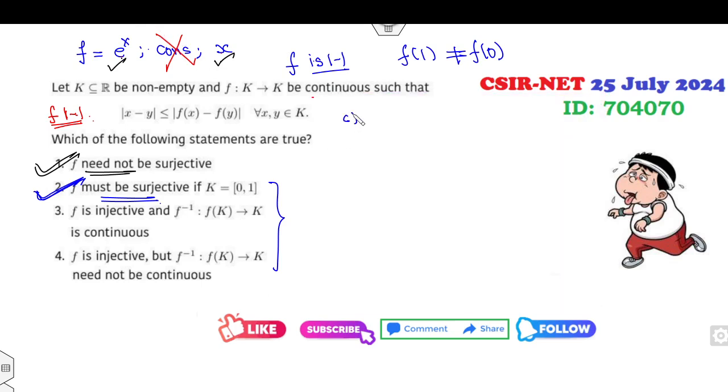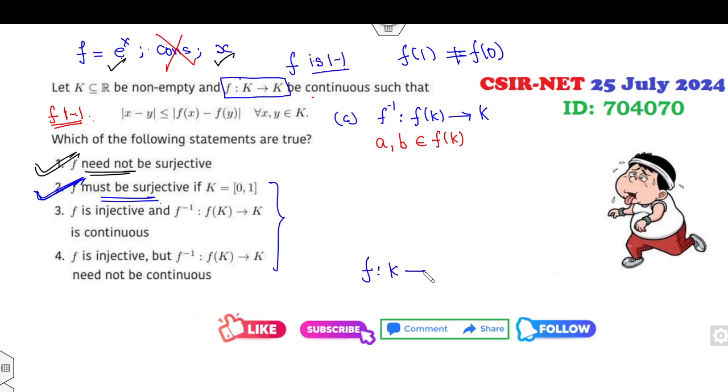Look at the third option: f is one-one, f inverse is continuous. f inverse is not continuous. Again we can use this inequality. First of all, you can look at f inverse, f of K to K. I can choose any two elements from f of K. Now f is one-one, as given.